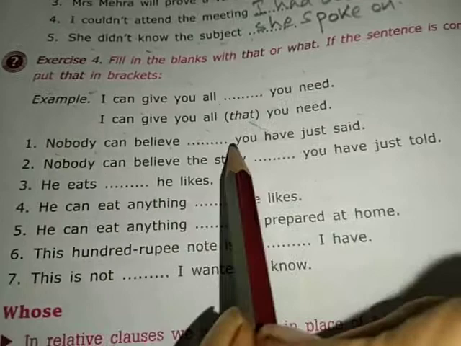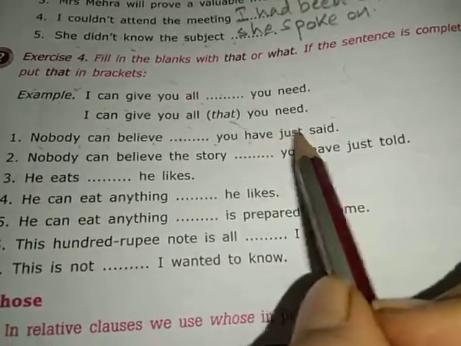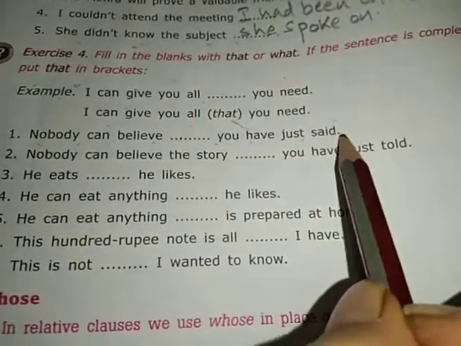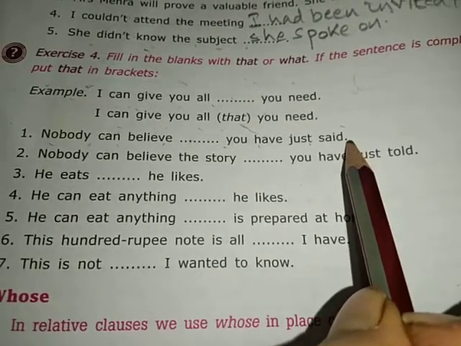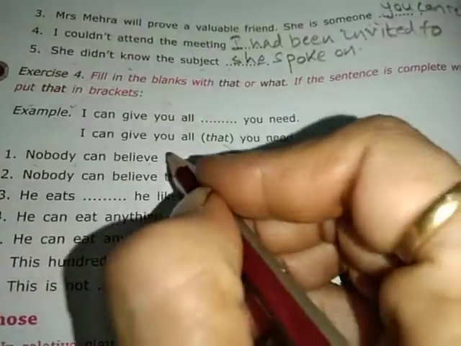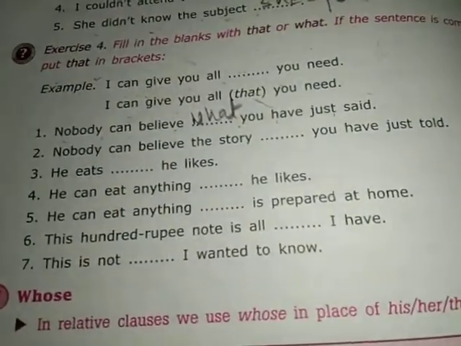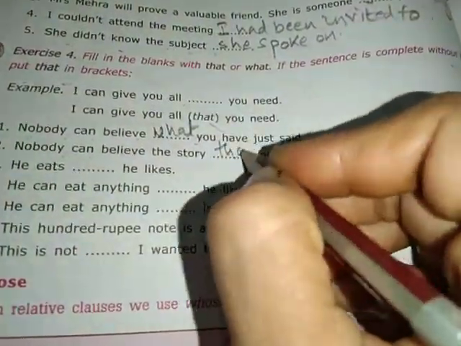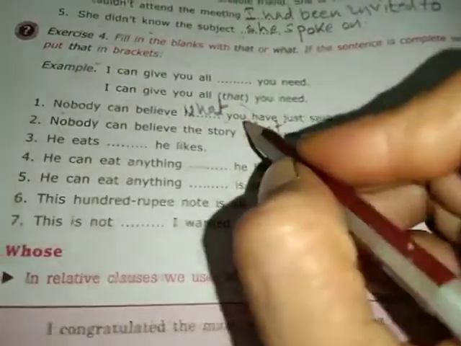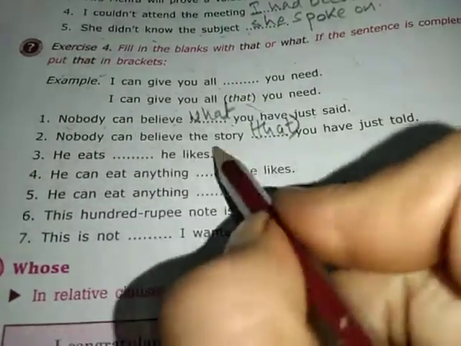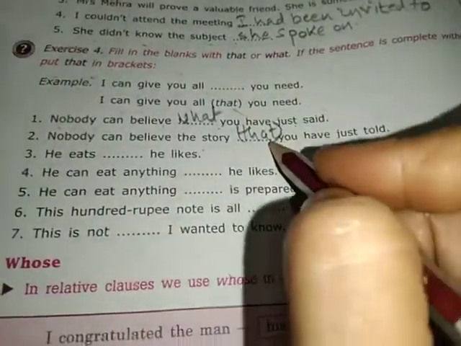Nobody can believe that you have just said, right? Nobody can believe what you have just said. What is more correct here? What you have just said. Nobody can believe the story that you have just told. That you have just told. Now here that is not needed actually. It can be kept in brackets. Nobody can believe the story you have just told, or that is not compulsory.